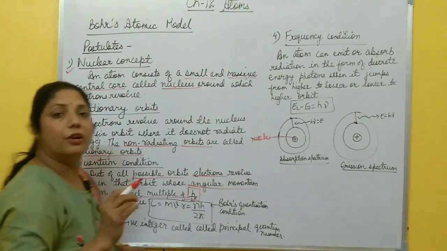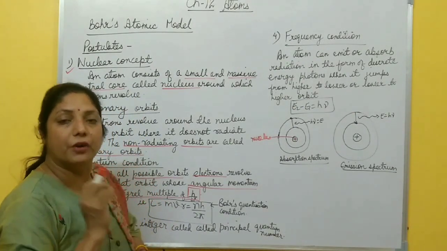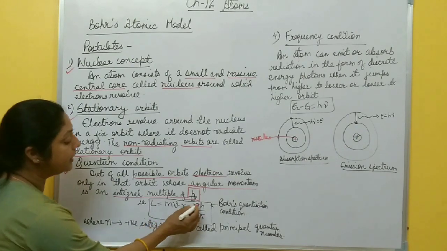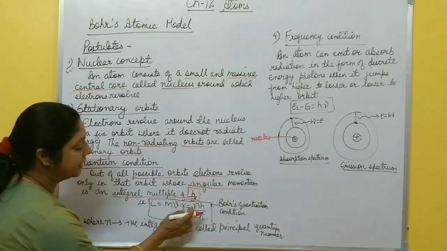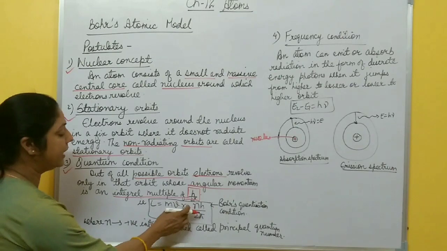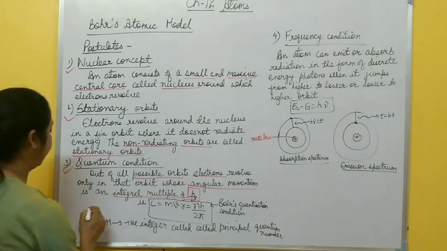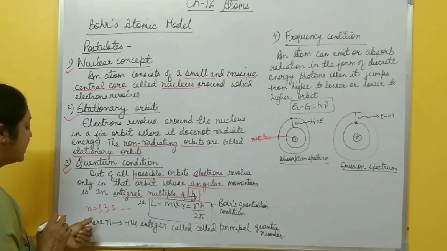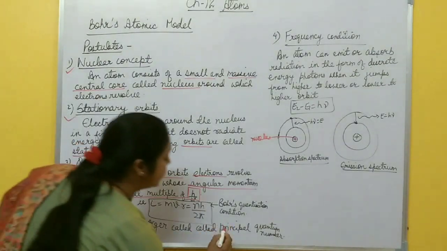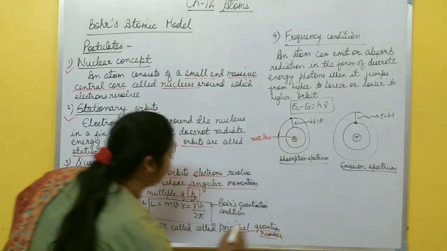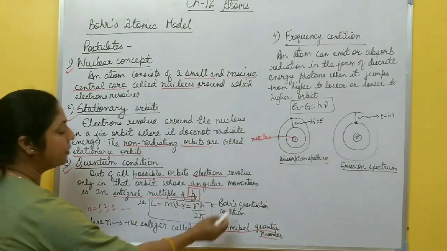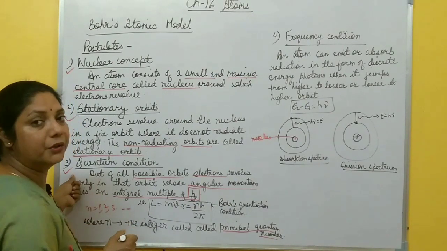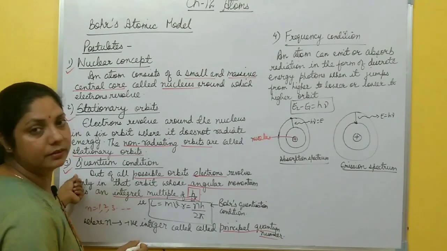Electrons only revolve in those permitted orbits for which angular momentum L, or mvr, equals nh by 2 pi, where n is a positive integer: 1, 2, 3, and so on. This n is also called the principal quantum number, and this condition is called Bohr's quantization condition. This condition is very important to explain hydrogen spectra.